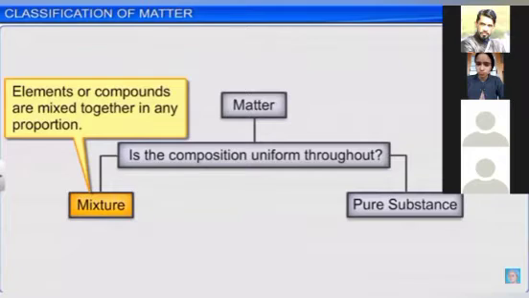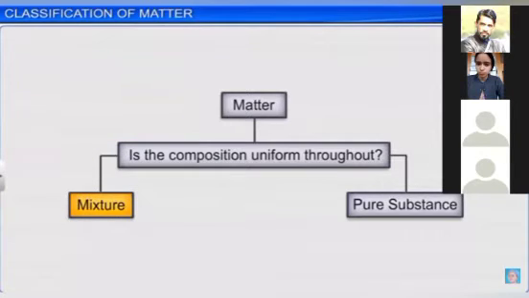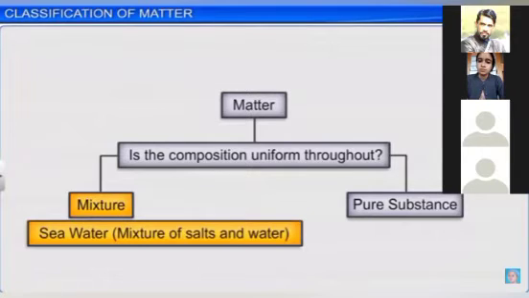There is no fixed proportion, any proportion. Like tea is a mixture because we are not adding a fixed composition. So these are the two different types of matter. For example, sea water is a mixture because it is salt and water. There is no fixed ratio of salt and water.